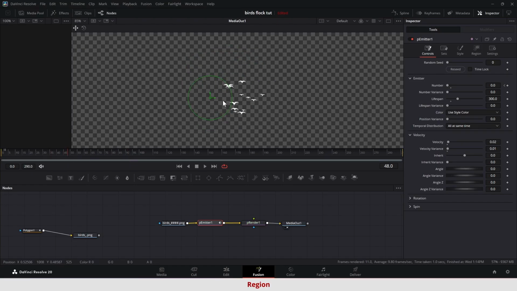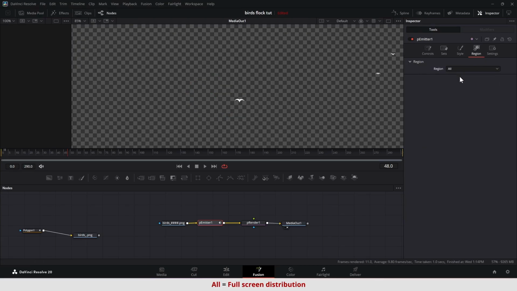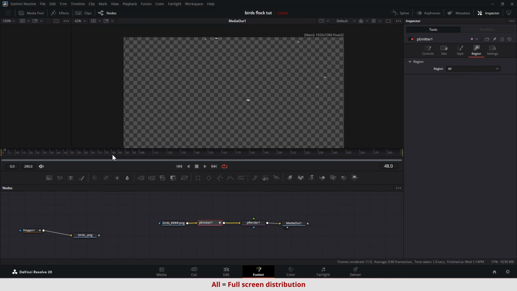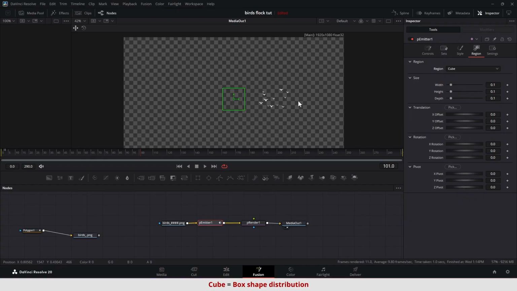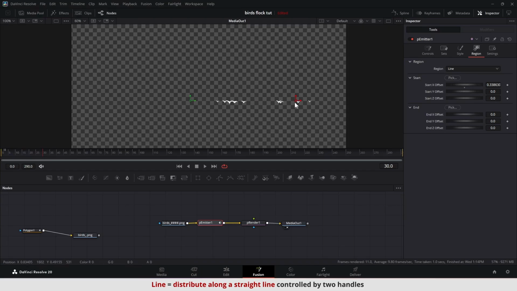Let's take a quick look at some of the Region tab options. Here you can change where the particles will spawn and its area of distribution. Choosing all will distribute the particles all over the screen. The cube will define its area of distribution in a box shape. And with line, it will distribute the birds along a straight line defined by 2 control handles, which you can move as needed.